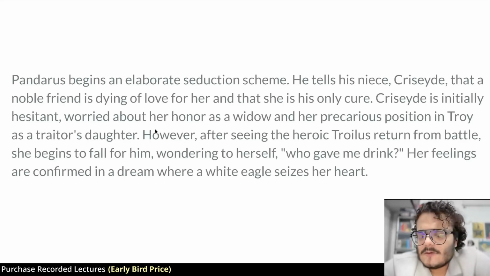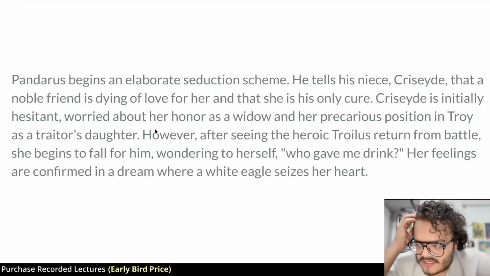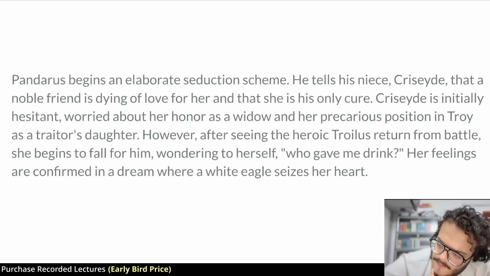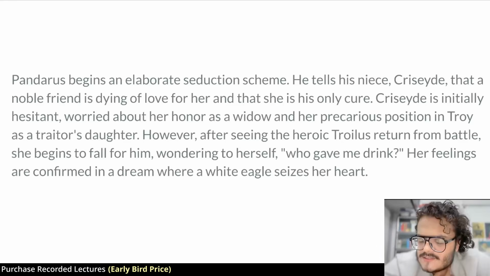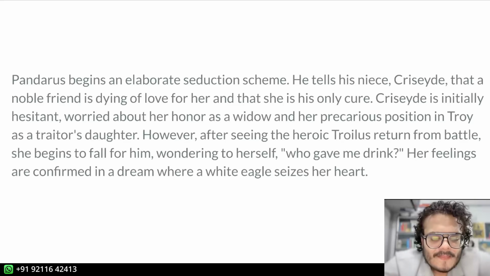Now, this is courtly love tradition. Courtly love tradition basically means that a man is going to be in love with a woman who is not achievable. Basically, she is either a widow or married, or she is at a higher social status than him. In this case, Cressida is a widow.